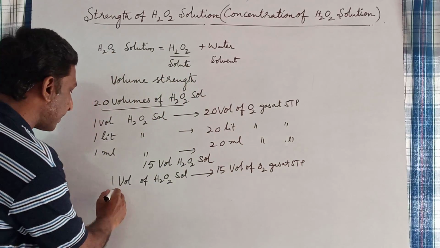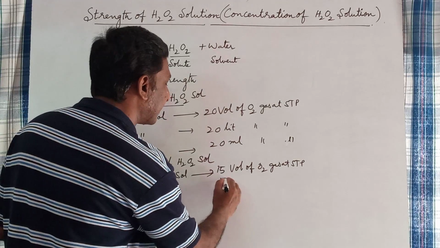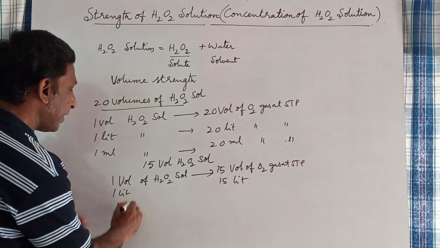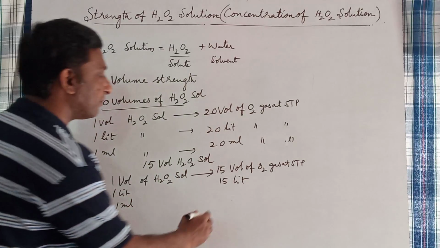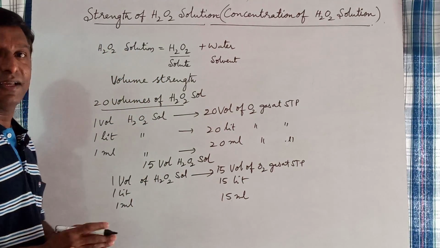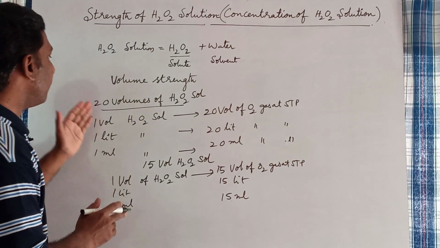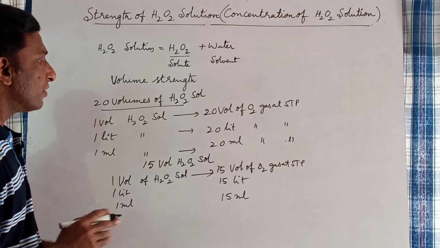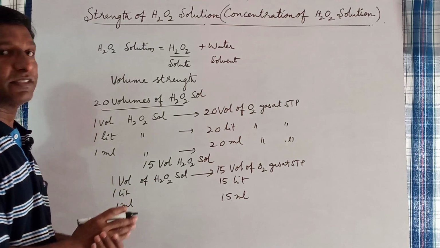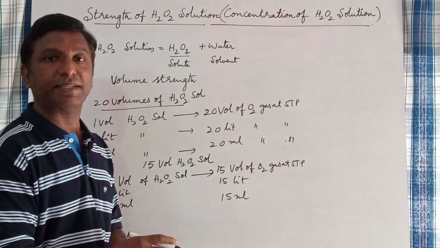Similarly, 1 liter of H2O2 solution on decomposition gives 15 liters of oxygen gas at STP. 1 ml of H2O2 solution on decomposition gives 15 ml of oxygen gas at STP, like that. So the strength of H2O2 is expressed in volumes. Now you may get one doubt here: how does 1 volume of hydrogen peroxide solution on decomposition produce more volume of oxygen gas at STP?